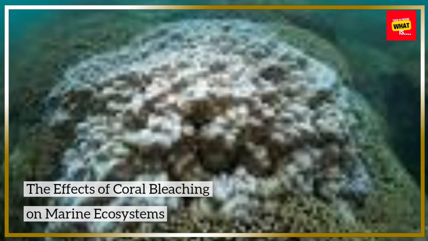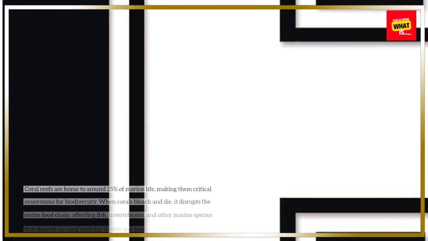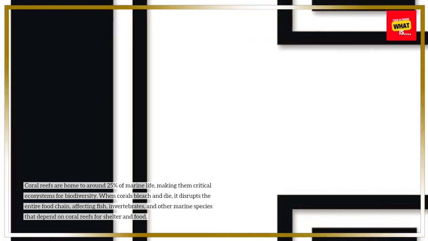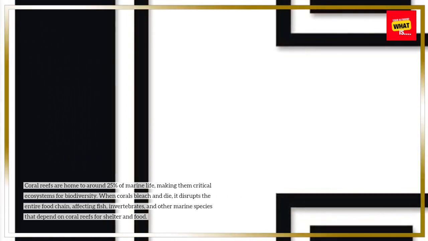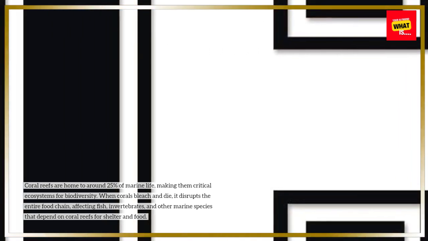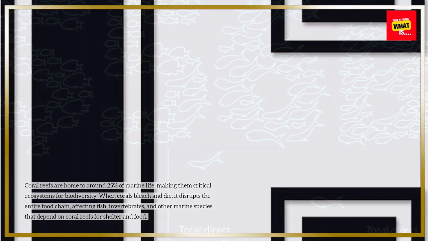The effects of coral bleaching on marine ecosystems. Coral reefs are home to around 25% of marine life, making them critical ecosystems for biodiversity. When corals bleach and die, it disrupts the entire food chain, affecting fish, invertebrates, and other marine species that depend on coral reefs for shelter and food.